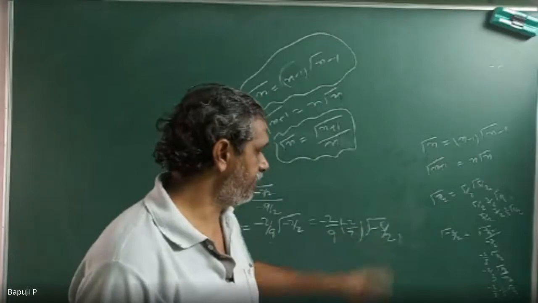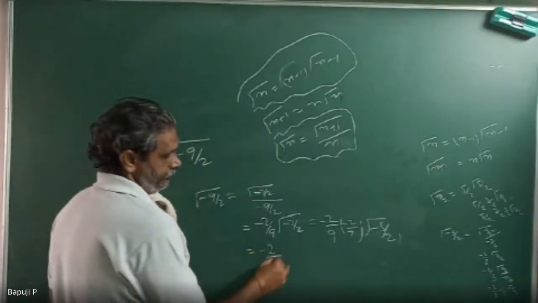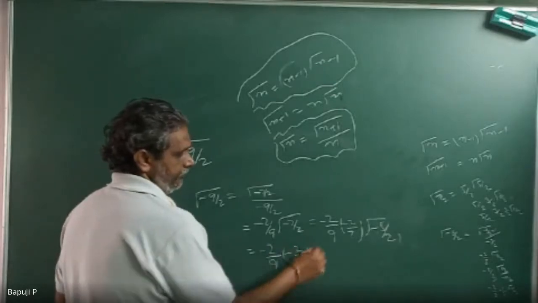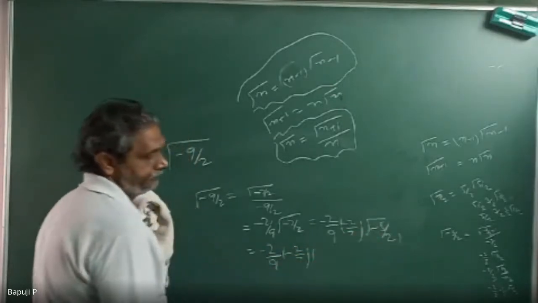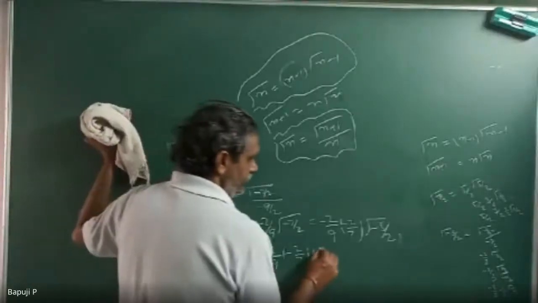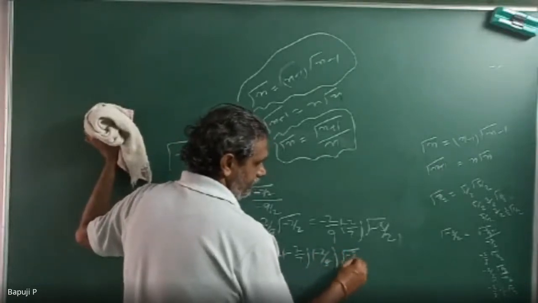Now this minus 5 by 2, how can I write? Gamma of minus 3 by 2 divided by minus 5 by 2. So that becomes minus 2 by 5 gamma of minus 3 by 2.